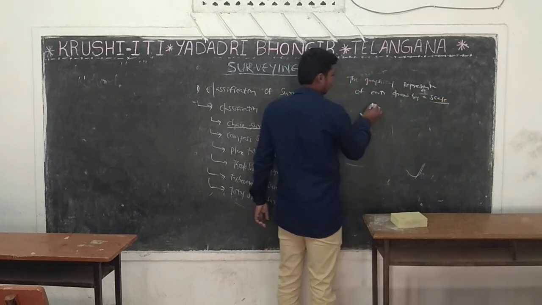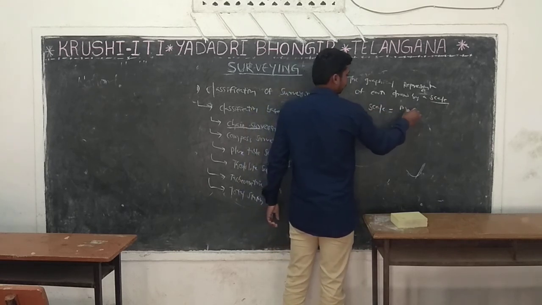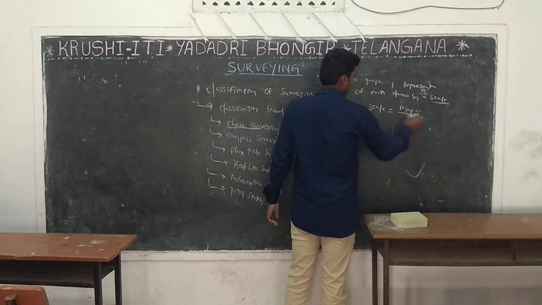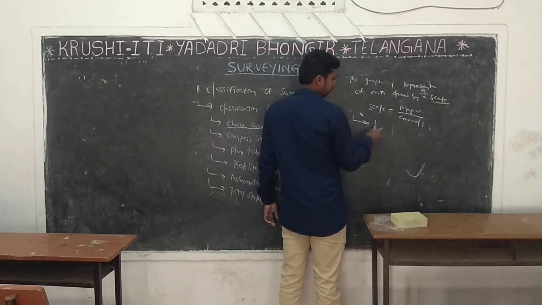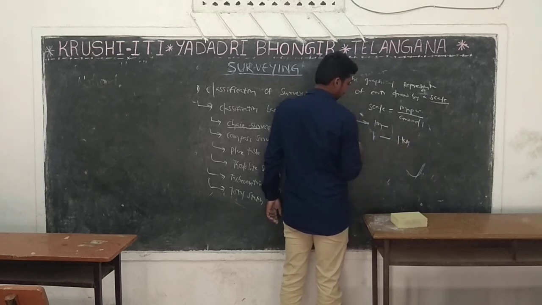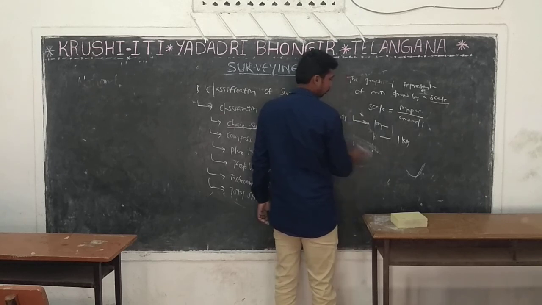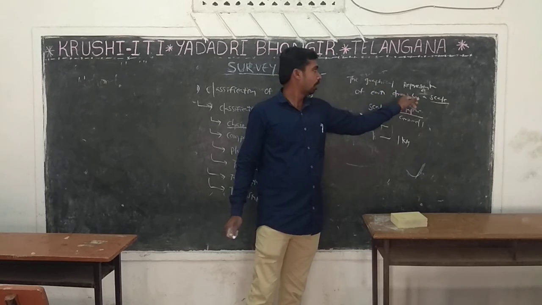What is scale? Scale is equal to map units by ground units. In map units, one division is equal to 1 meter, and in ground units, one division is equal to 1 kilometer.